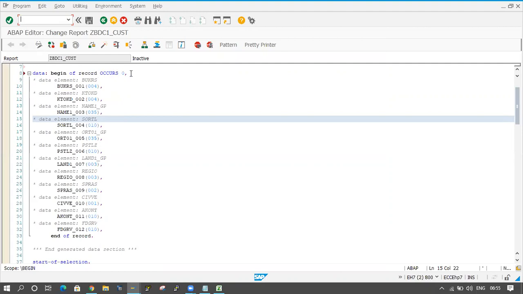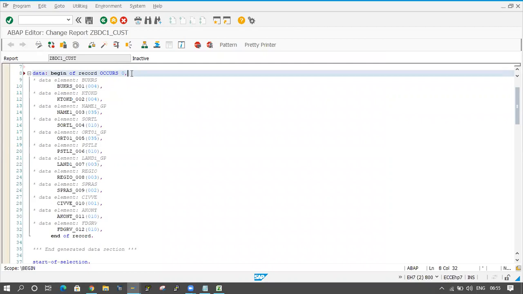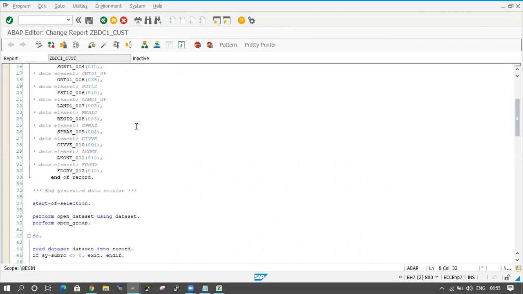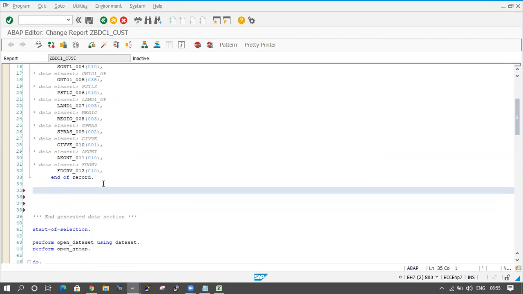Occurs 0 means automatically it will be an internal table also. The internal table name and work area name are both the same here. Fine, I have declared the internal table also. Now I have to upload the data to this program. How can we do that?